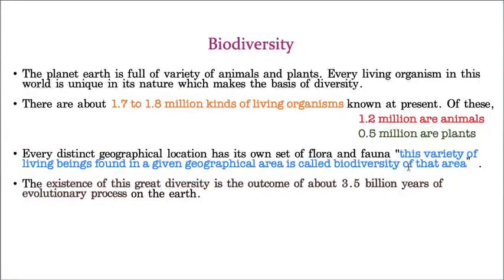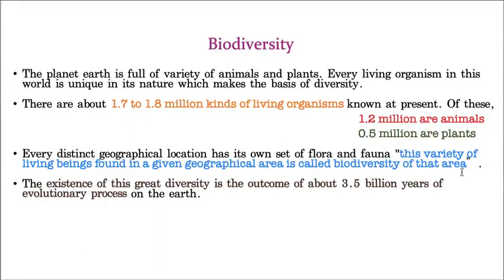For example, kangaroos are restricted to Australia, whereas some organisms are present in the cold regions, and you can never see them in a temperate climatic condition. These organisms are restricted to specific geographical locations, and the variety of living organisms found in a given geographical area is called the biodiversity of that area.